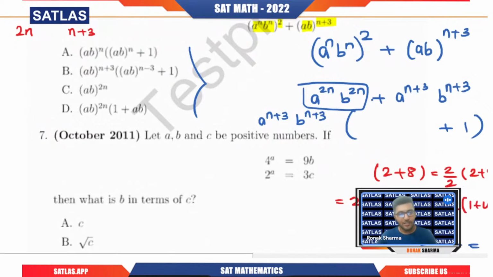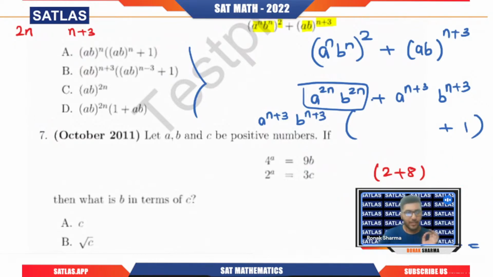Are you able to understand? Whenever you take out something common, you divide all the terms by that something you are taking out. Let me explain again. If I'm taking 2 common here, I'm also going to divide these two terms by 2. So 2 by 2 is 1, plus 8 by 2 is 4. This is something we are doing.